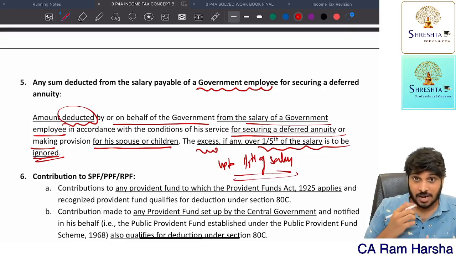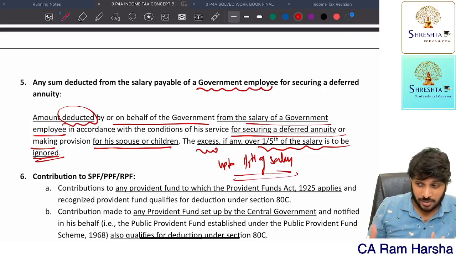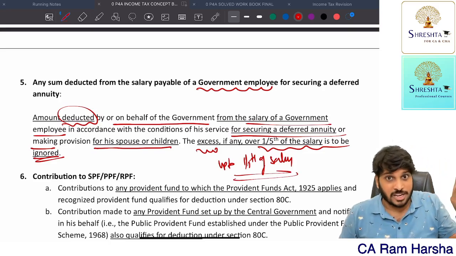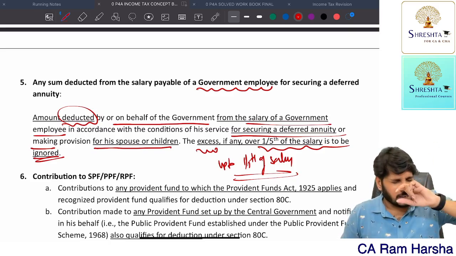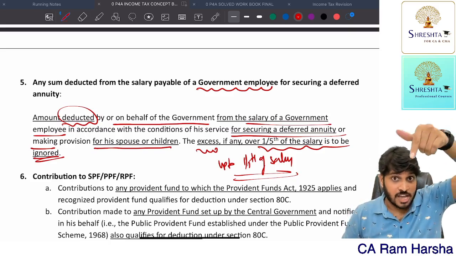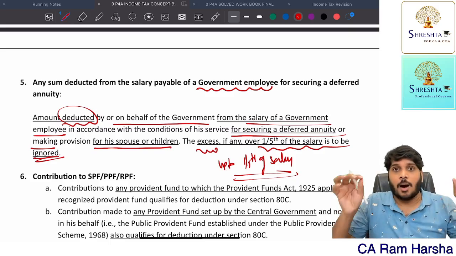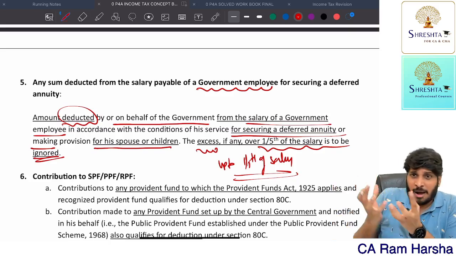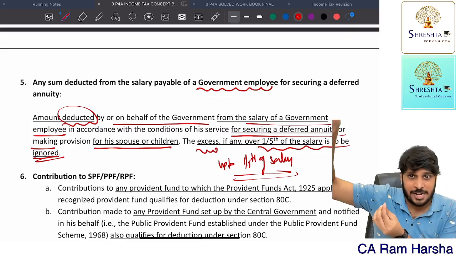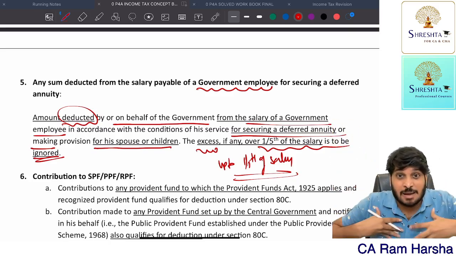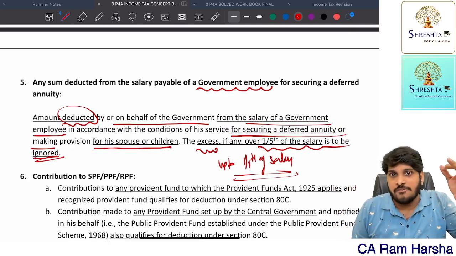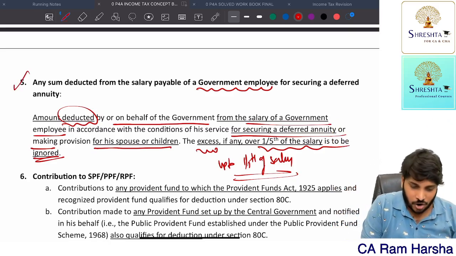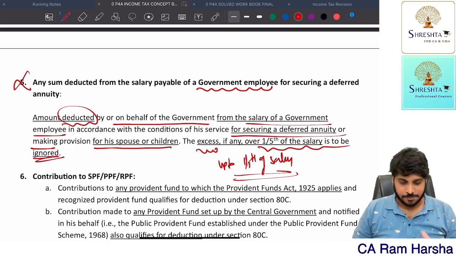So if a government, while paying salary to the employee, deducted some amount and paid to the insurance company for deferred annuity purpose of their employee, how much deduction will they get? Up to 1/5 of salary, the employee will get deduction, because my money only they deducted. It was cut from my salary and paid, which means I am only paying. So this employee will get deduction up to 1/5 of salary. Not important from exam point of view.